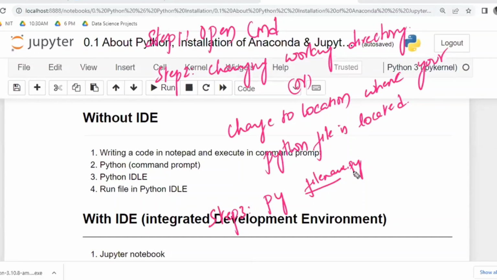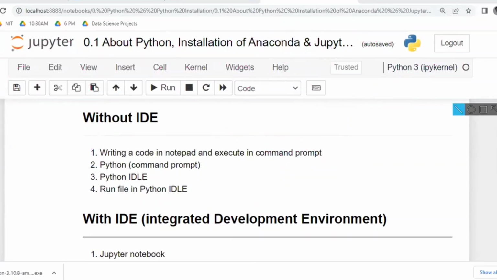Right? Sir, for example, in my notepad, 20 lines are there, sir. Okay, no problem. In the command prompt, you will see the output of all 20 lines, the final output of whatever the 20 lines are. Right? Now, the second option, option number 2.